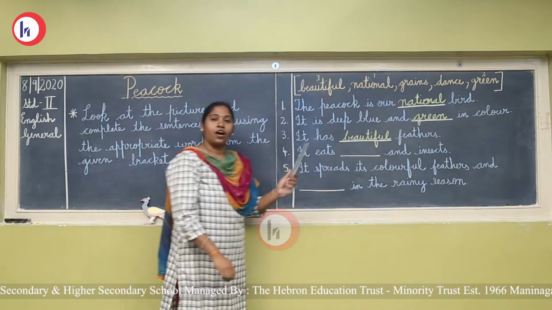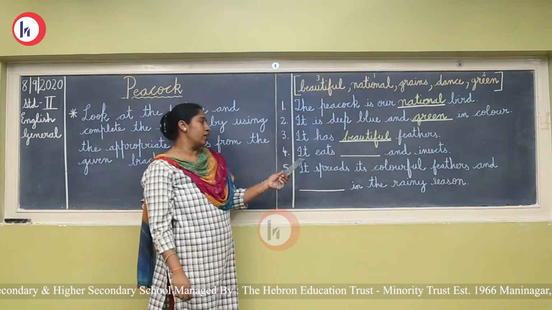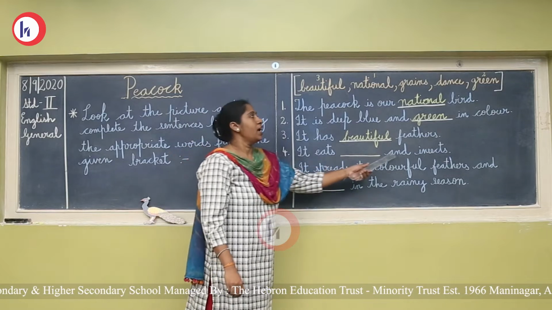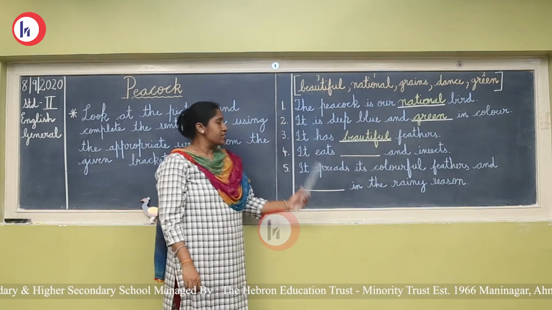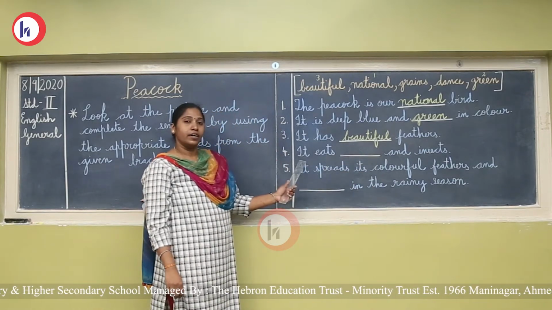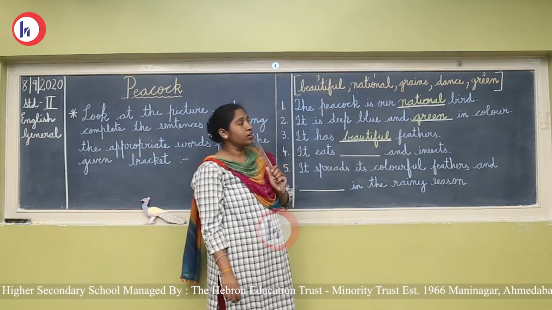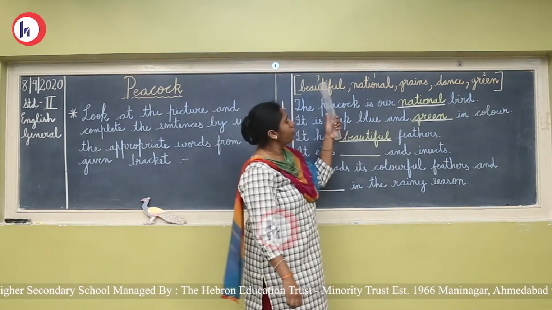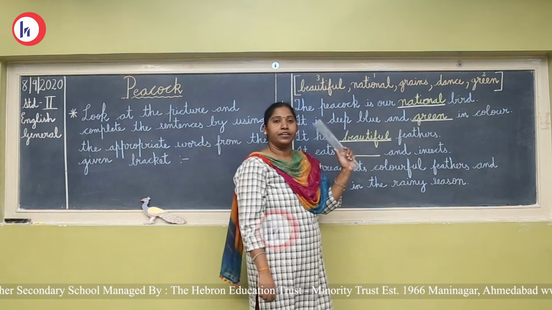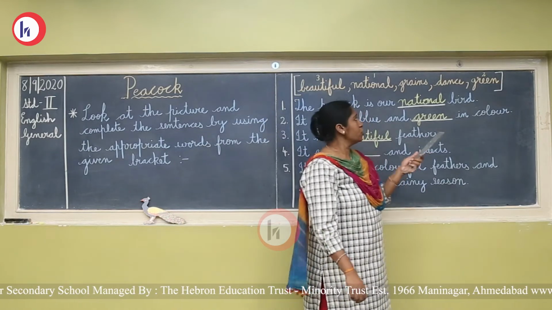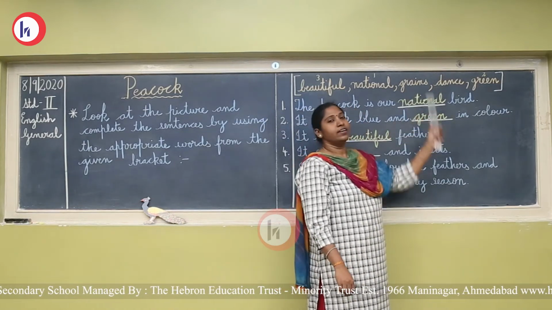Yes, children. Now, number 4. It eats dash and insects. What does it eat? It eats dash and insects. Now, what are the words? Beautiful, we have already written. National, we have already written. Only 2 words are remaining. Which are they? Grains and dance.